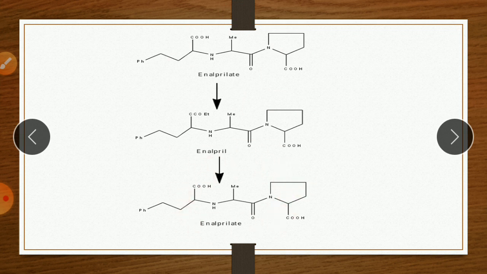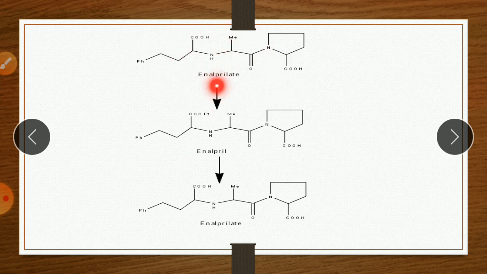Here the important point is regarding the name. Generally, when there is an ester, we use ate as a suffix, like acetate, propionate. But here there is a different phenomenon. The ester is called enalapril, and the acidic drug is called enalaprilat.